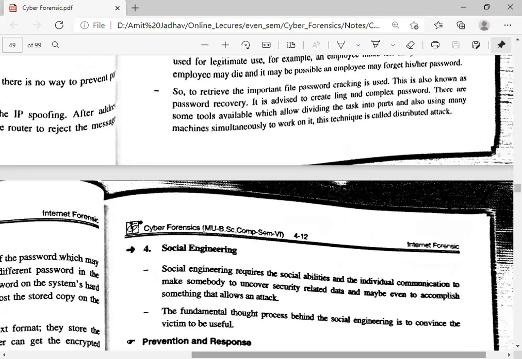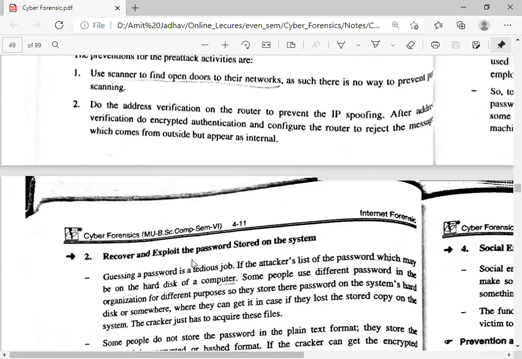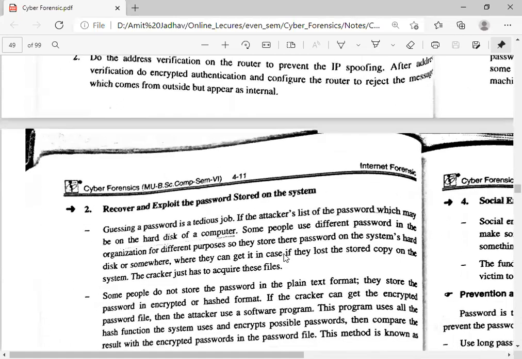Let's see the second one, that is, recover and exploit the password stored on the system. Guessing a password is a tedious job if the attacker follows the brute force method. It is a very tedious job to guess the password and check whether it works or not. So the attacker can use the second method, recover and exploit the password, if the attacker gets a list of passwords which may be on the hard disk of a computer.